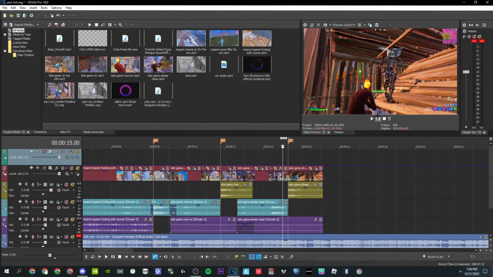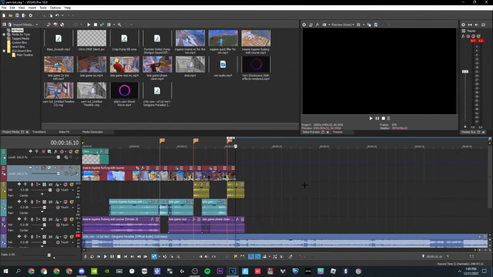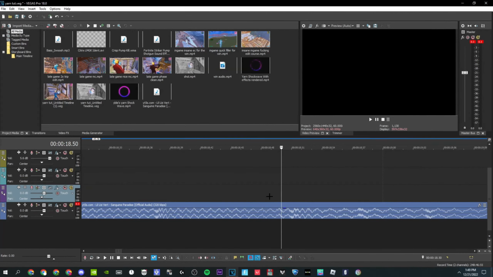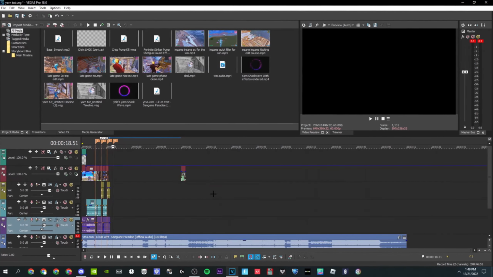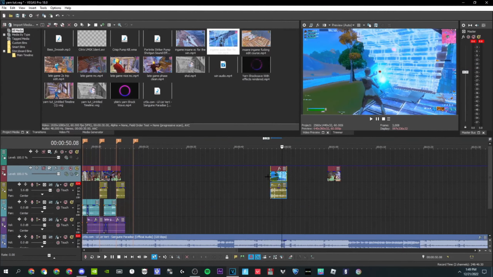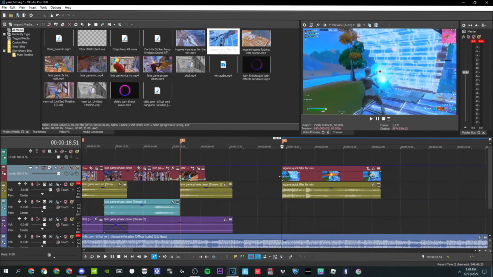Now you find where the crop is. Now that you find where the crop is, you want to split over there, and then now you find your fourth beat drop. Find your fourth beat drop, you want to make a marker there, and you want to add your fourth clip. I found my fourth clip, now you want to drag this back over here, and you want to bring this back over here.